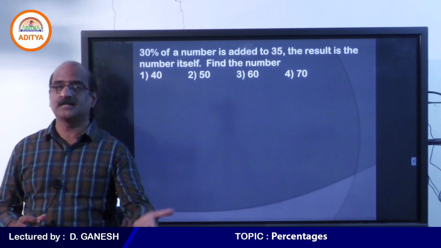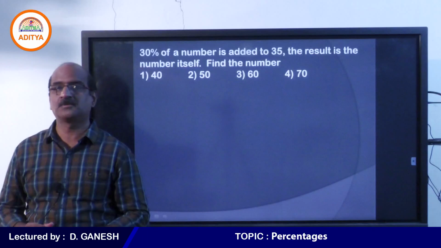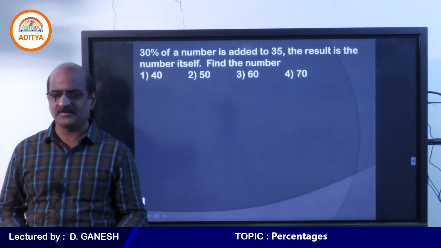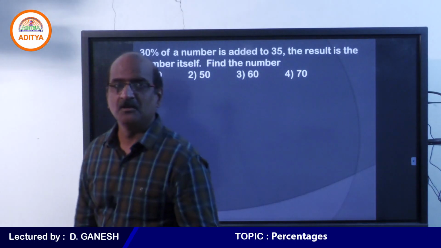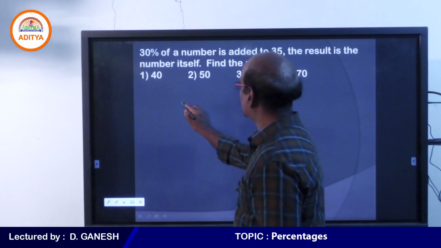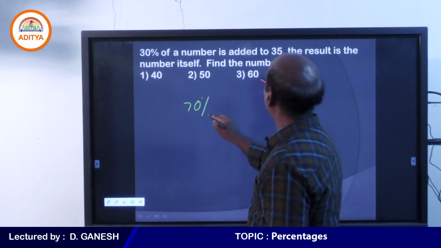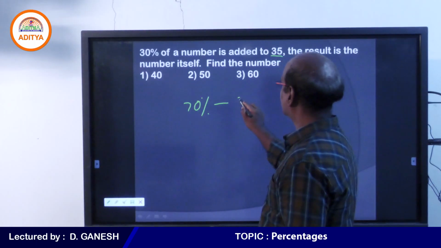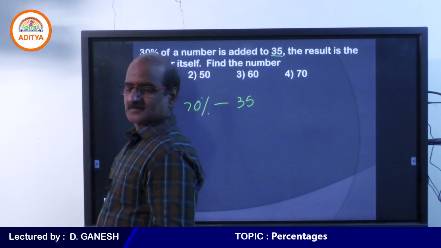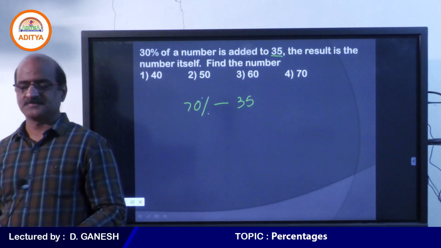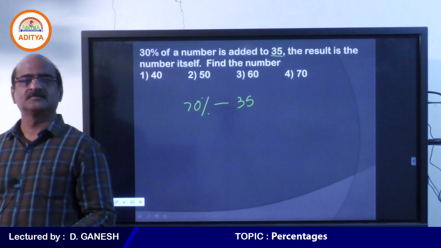Still, I have to take another 70% to get the number back. 30% anyway I took, I have to take another 70%. But in place of 70%, what I took, I took 35.